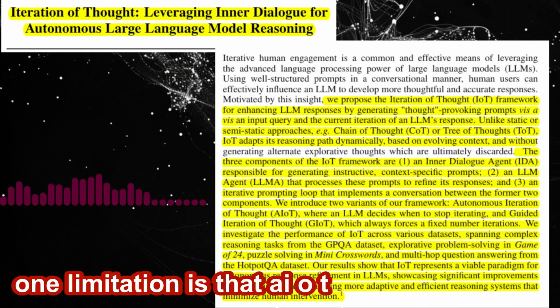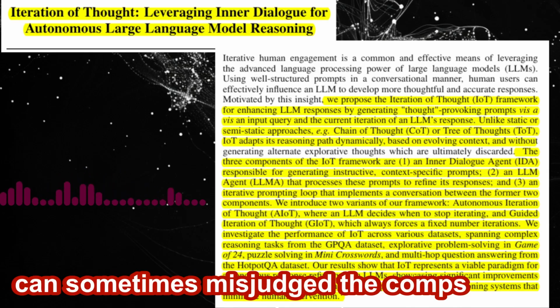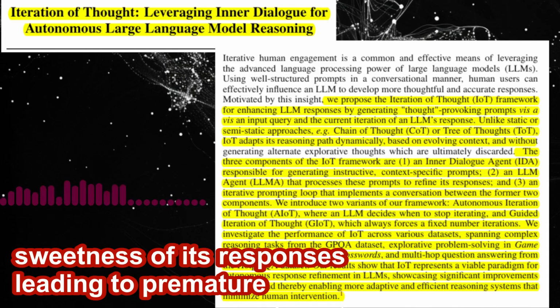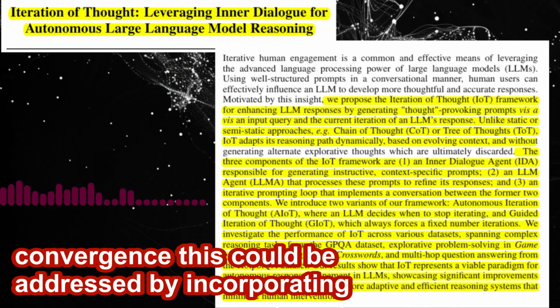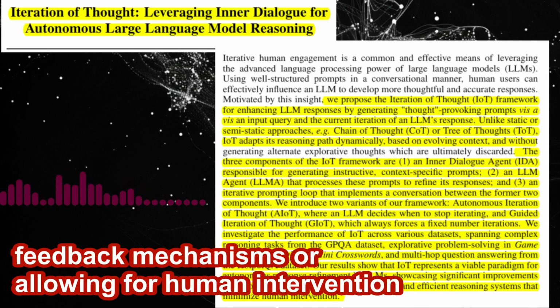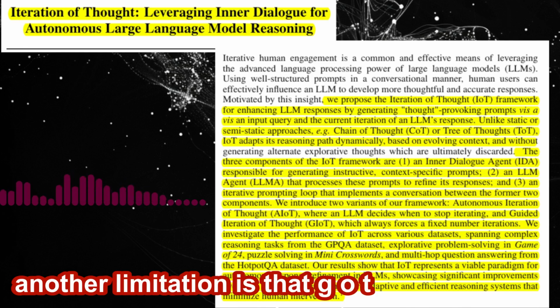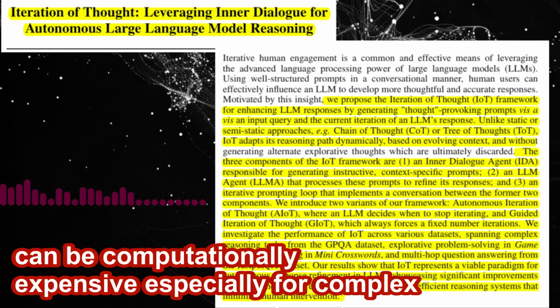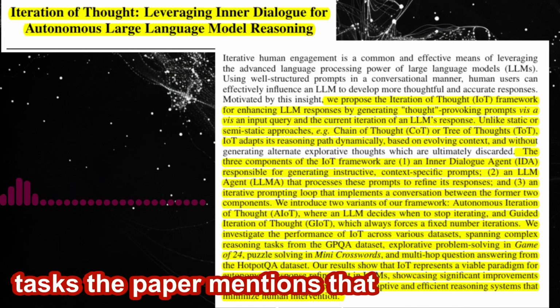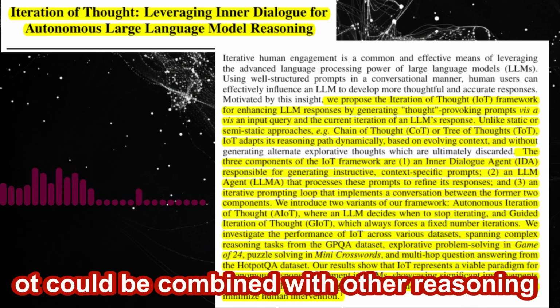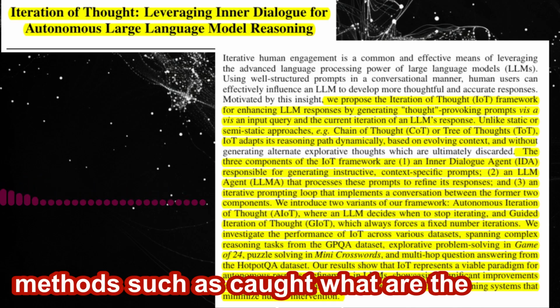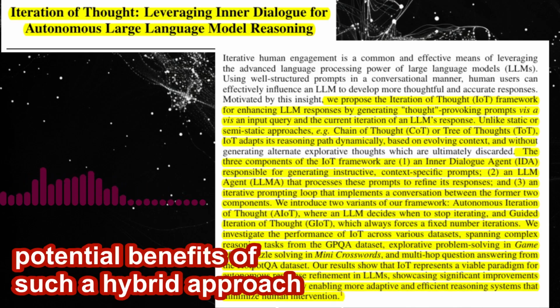One limitation is that AIoT can sometimes misjudge the completeness of its responses, leading to premature convergence. This could be addressed by incorporating feedback mechanisms or allowing for human intervention. Another limitation is that GIoT can be computationally expensive, especially for complex tasks. The paper mentions that IoT could be combined with other reasoning methods, such as CoT. What are the potential benefits of such a hybrid approach?